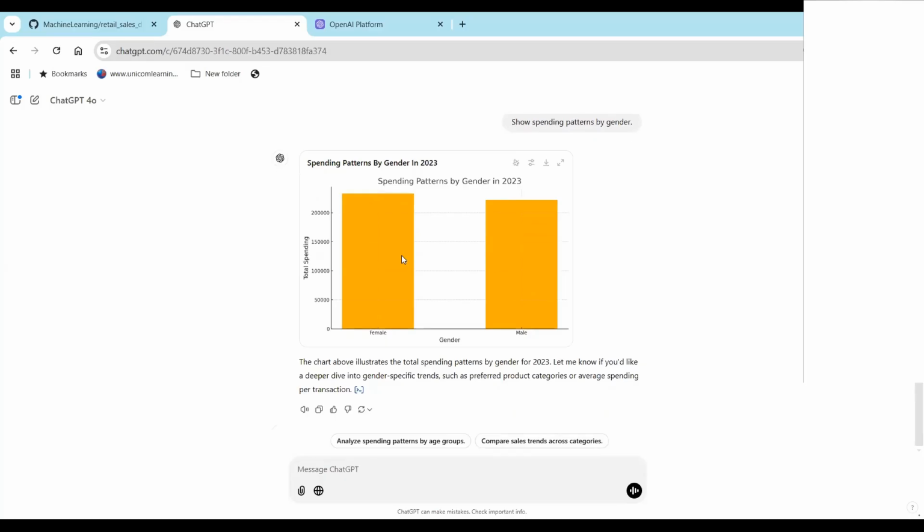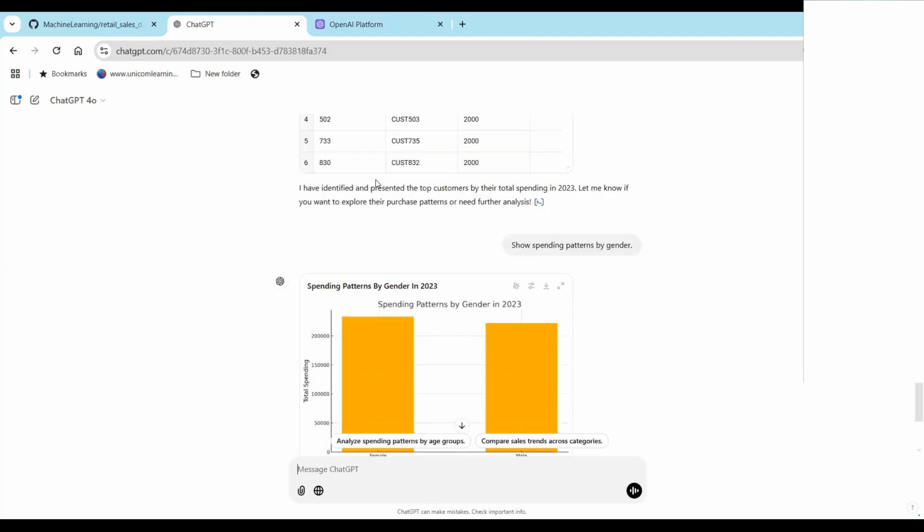So you can keep on asking questions and it will create graphs, it can give you answers, everything, without knowing how to perform coding. So this is the job of prompt engineering. The prompt engineers, you need to know how to frame these texts, right? The text that we give is called a prompt, and the answer that we get from LLM models is called a response. So what you see here is the response.